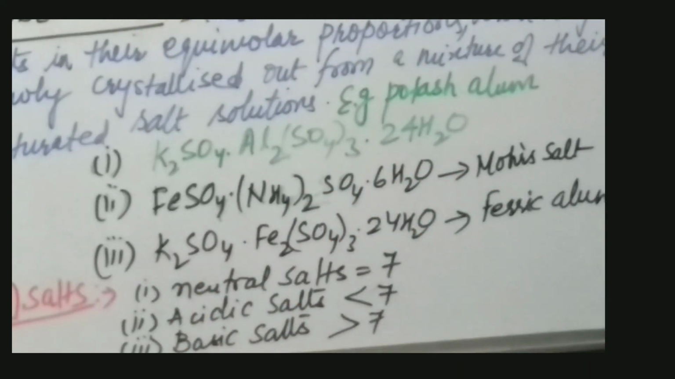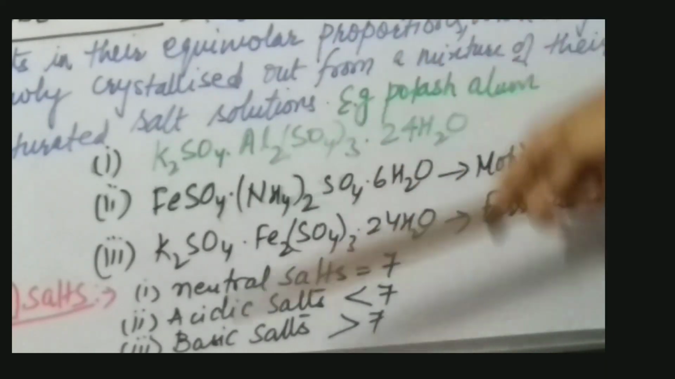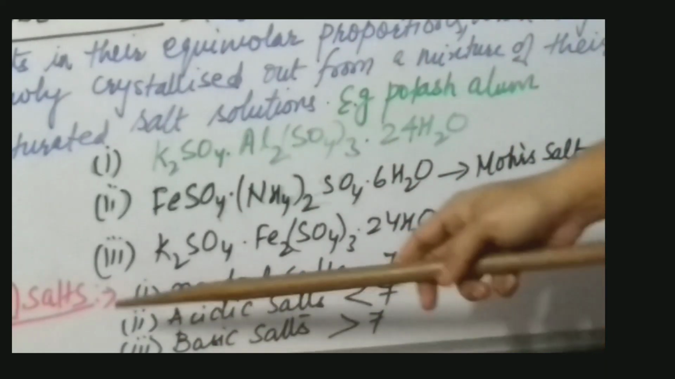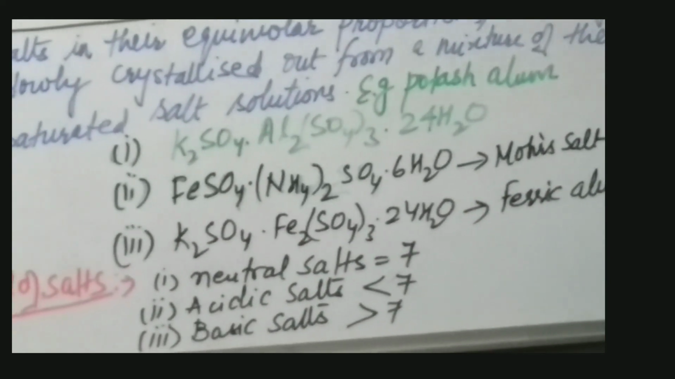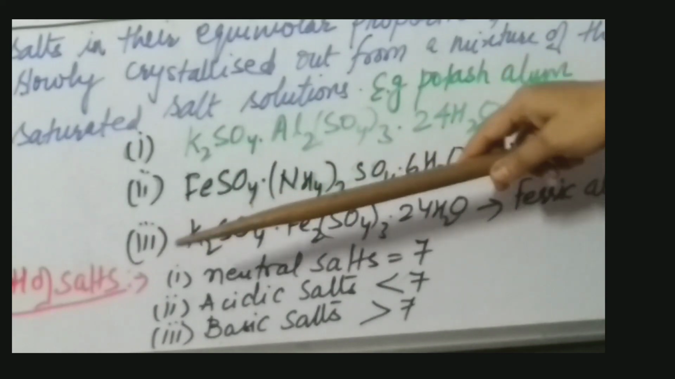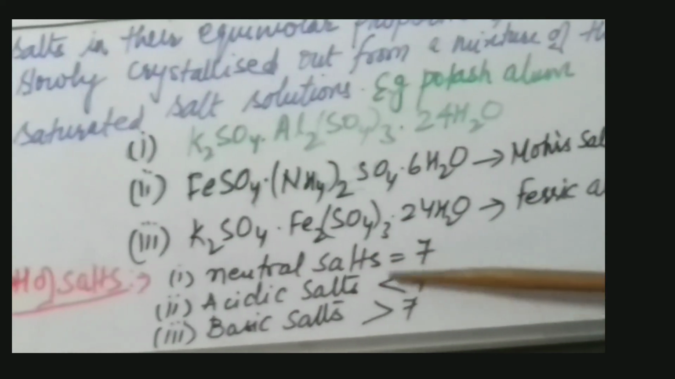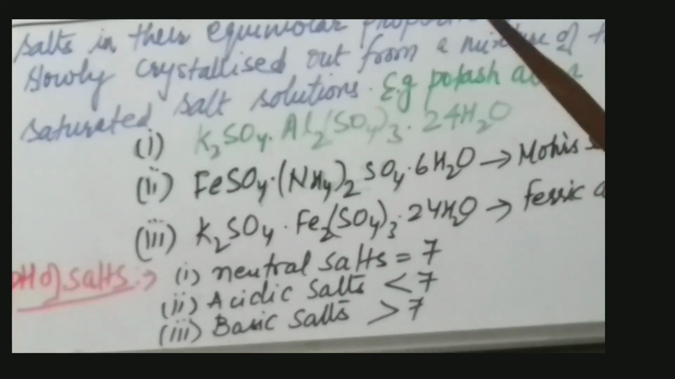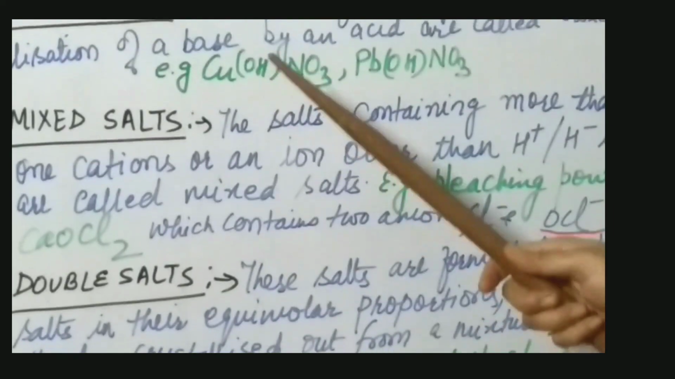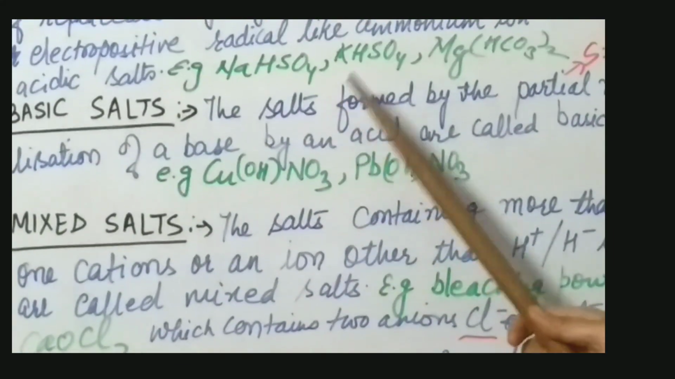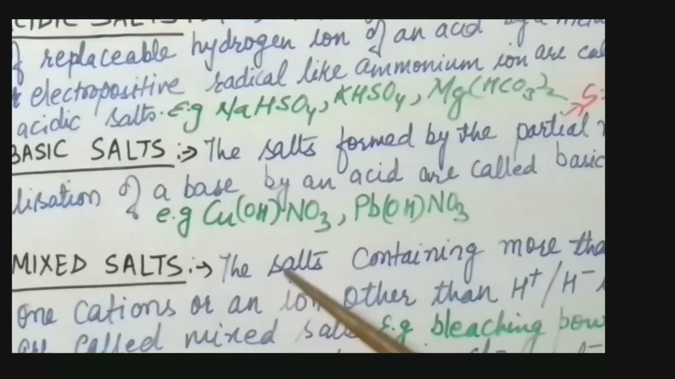Now the last point to summarize the whole video is the pH of salts. According to the classification we have just done, we can find the pH value of the salts. If we talk about normal salts, the pH value is nearly equal to 7. For acidic salts, the pH value will be less than 7. For basic salts, the pH value will be more than 7.